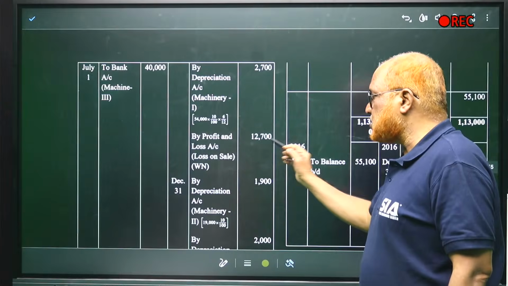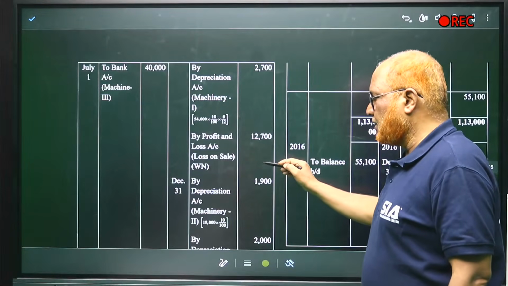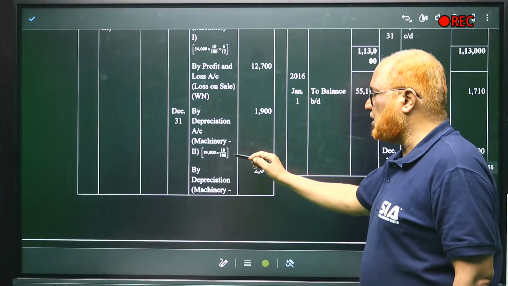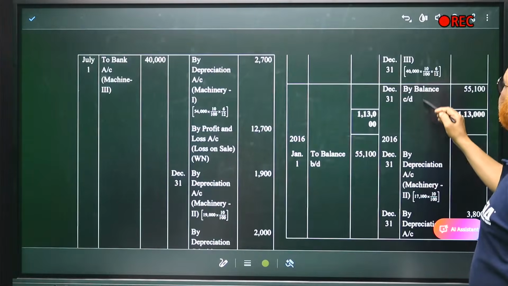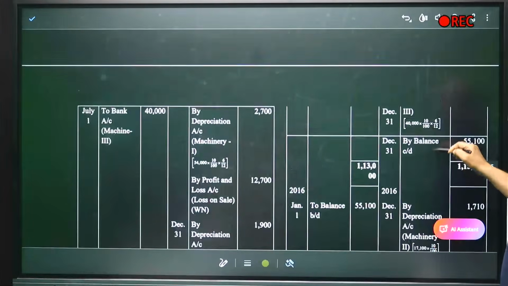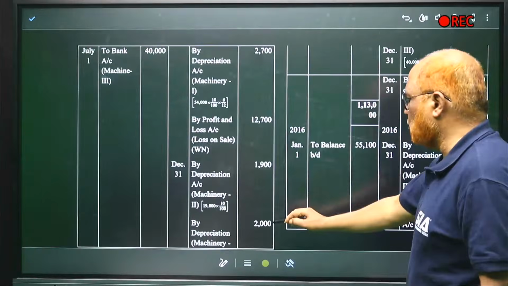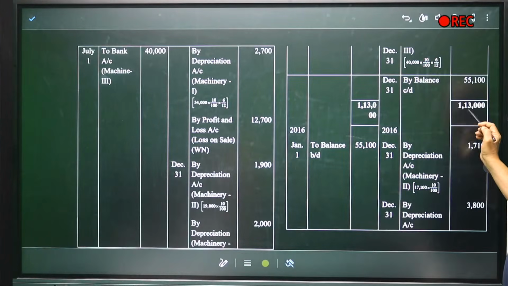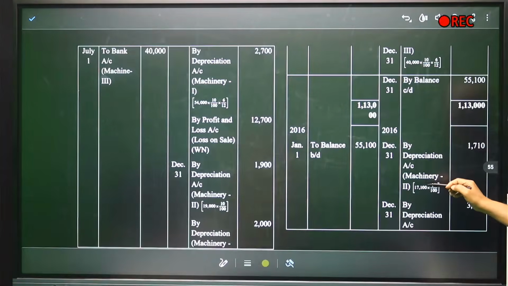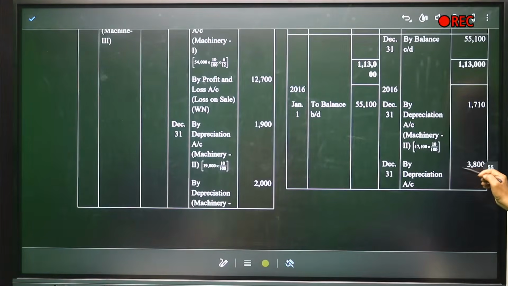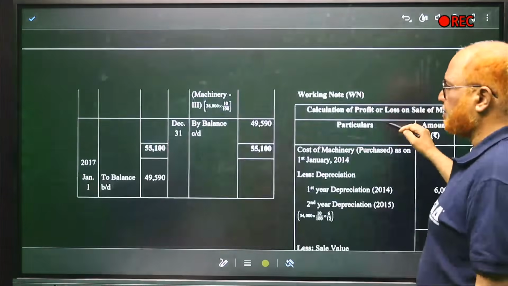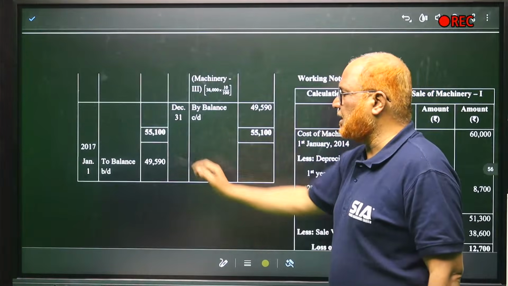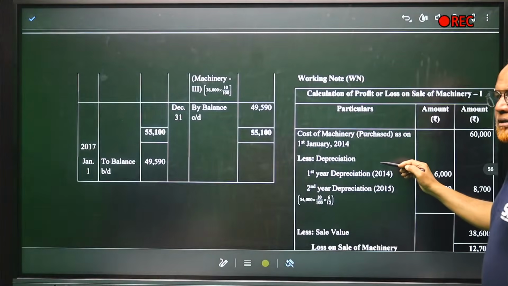How do we get loss on sale? I'll show it in the working note. By depreciation. Second machine depreciation 1,900 and third machine depreciation is 2,000. The balance carried down is 55,100. Now December, by depreciation, second machinery 1,007. 31st December, we are closing the account. So balance is 49,500.